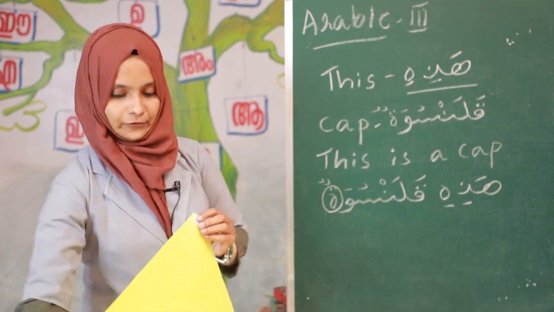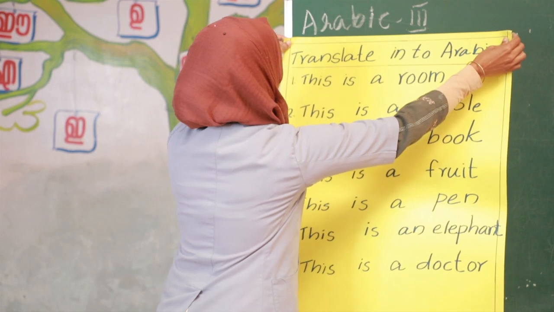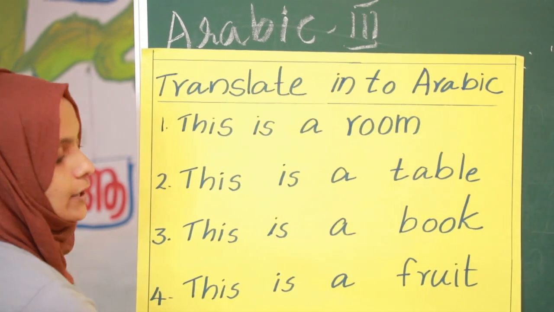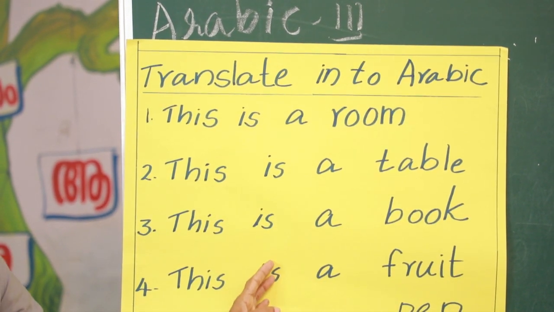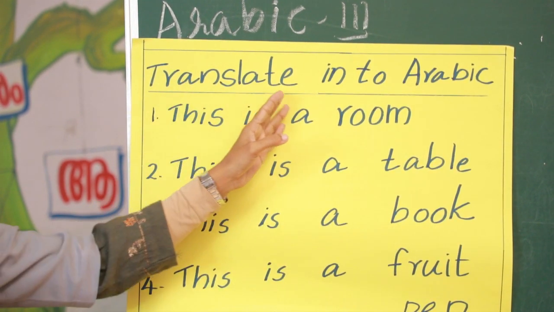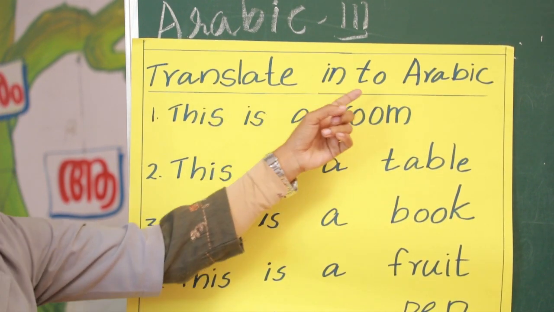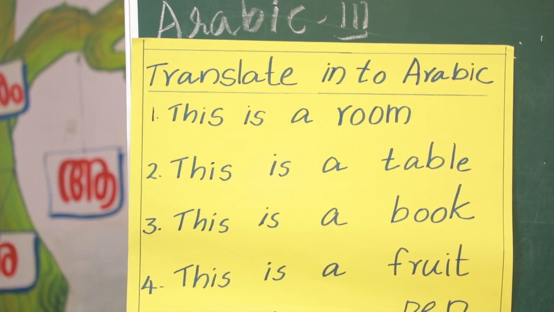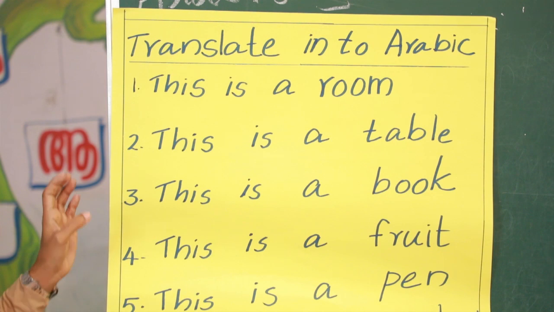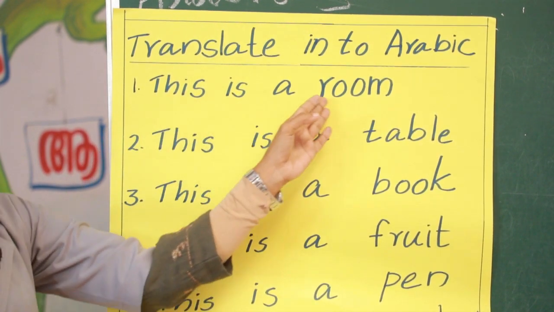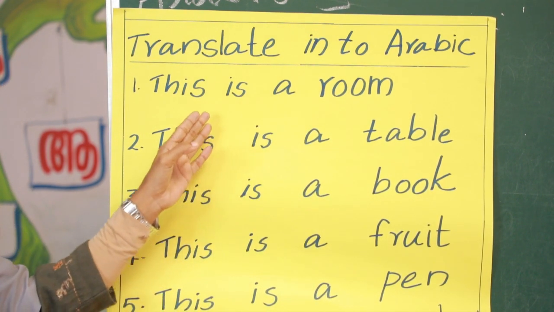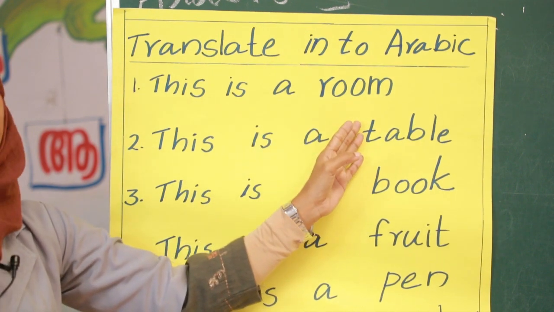I will show a chart for you. This is a homework for you. Take your notebook and write this work. Translate into Arabic. Tarjim ila al-lughatil arabiyya. Number 1: This is a room. How to say in Arabic? Please translate into Arabic.